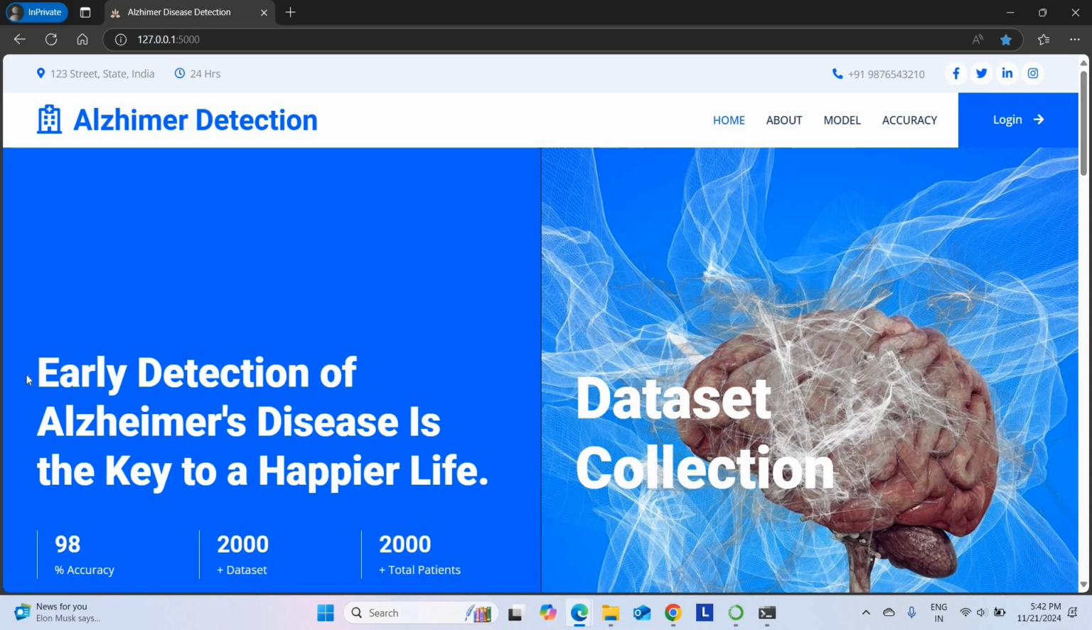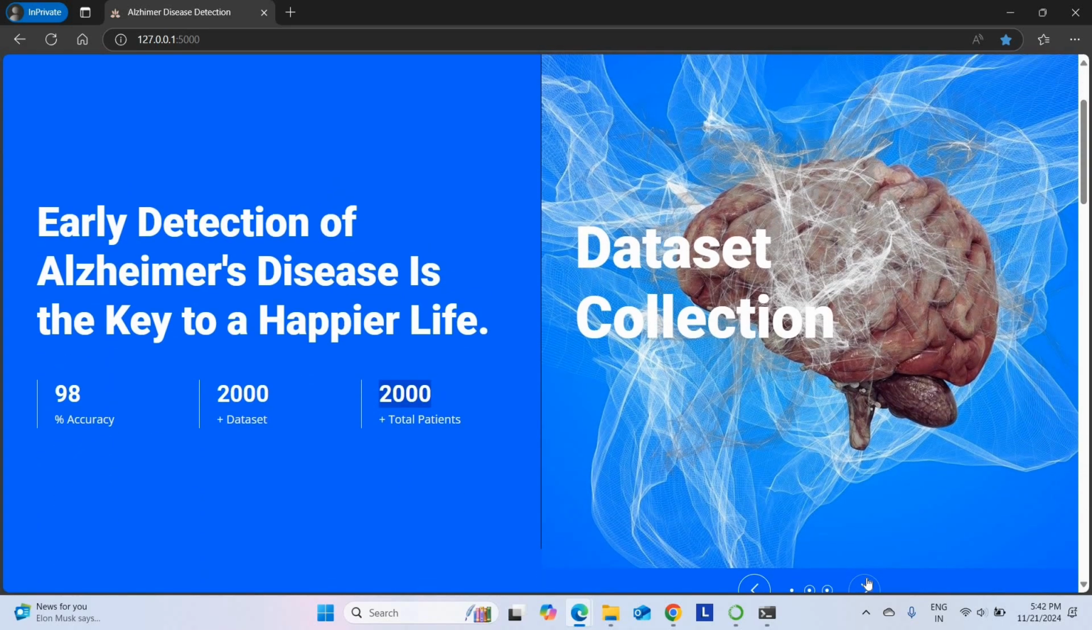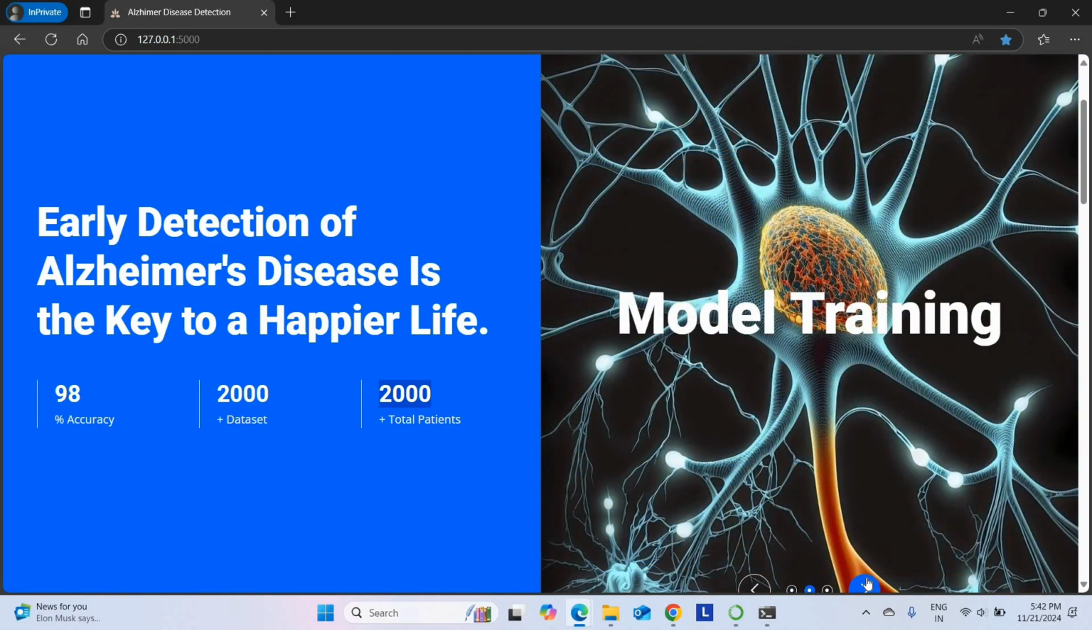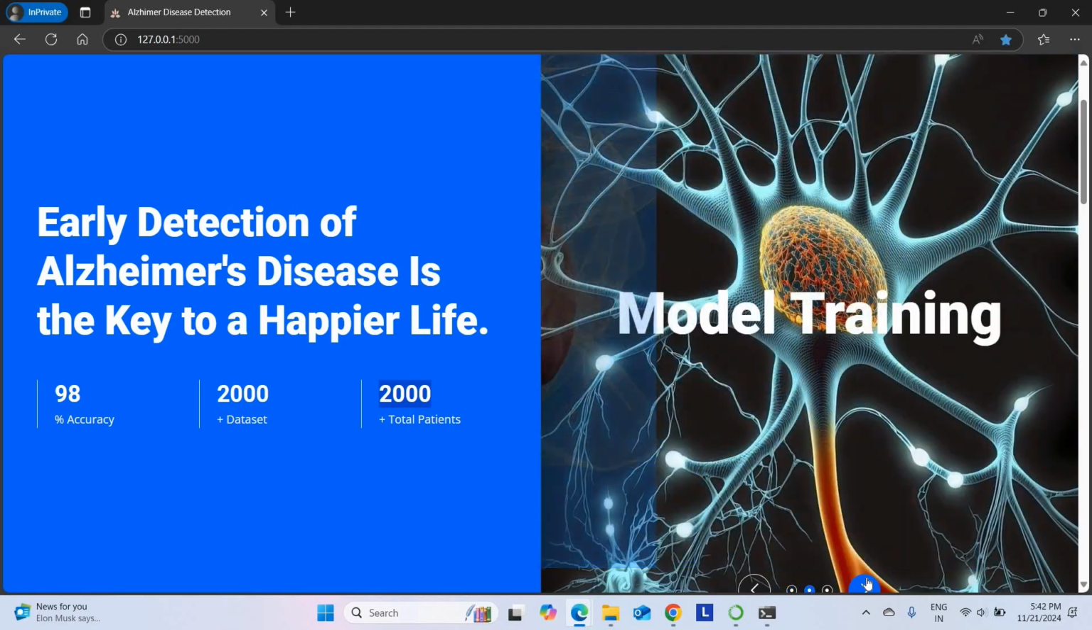Okay, here you can see, early detection of Alzheimer disease is the key to a happier life. The accuracy is around 98%. We considered 2000 plus data as input. For that we have used 2000 plus patients to get the data. You can see the stages involved: the first step was dataset collection, then model training, then we go for the prediction stage. So these are the stages involved in the project.